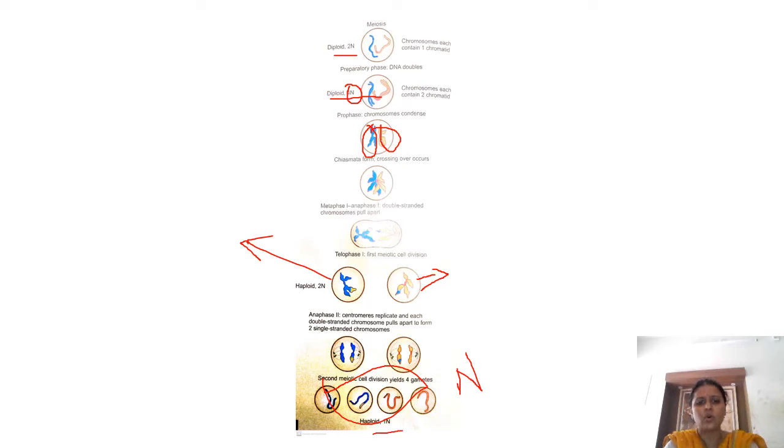Okay, so this results. So you see in prophase you have 4 stages. As you all know, leptotene, zygotene, pachytene and diplotene. Okay, in prophase 1 of meiosis you have 4 stages. Okay, leptotene, zygotene, pachytene and diplotene.